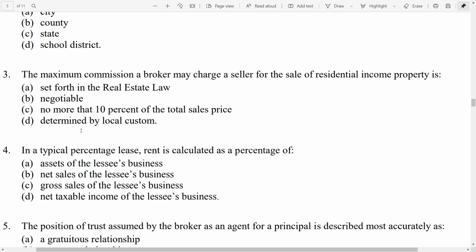Now, brokers might say that they only want to charge a certain amount, so that's their going rate, but they cannot state to a principal that that's what the law states. That's what their going rate is. But commissions are completely negotiable. So the correct answer is B, negotiable.